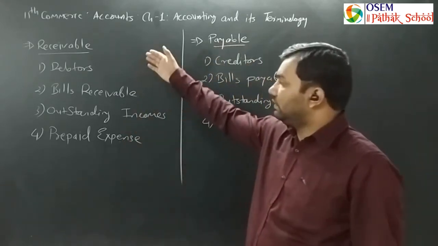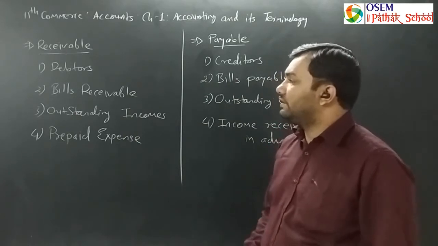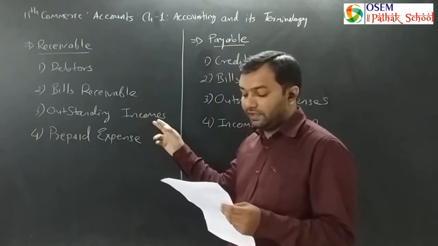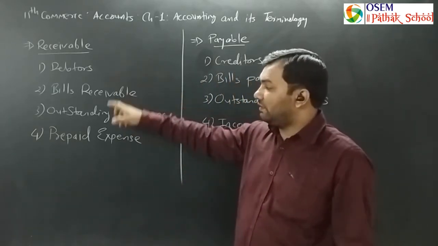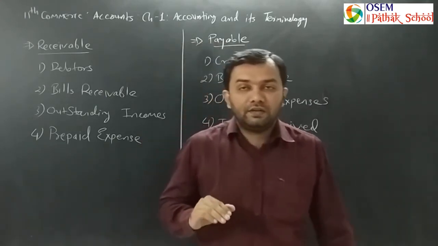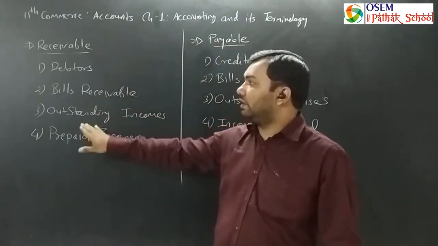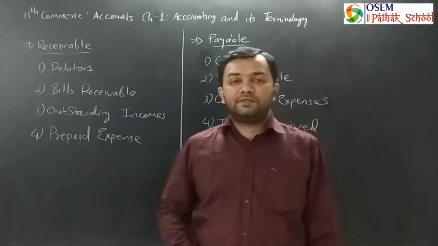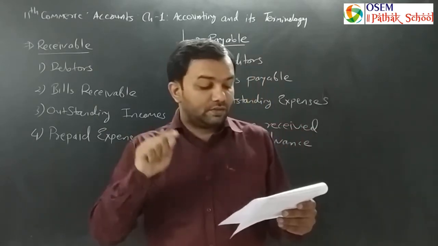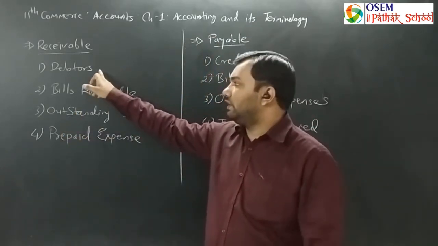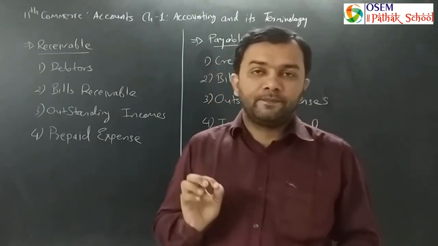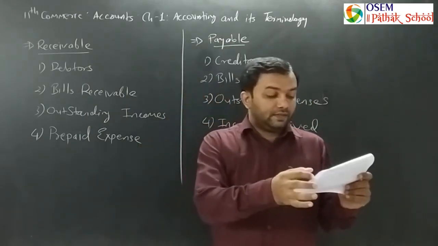There is a chart given regarding the receivables: debtors, bills receivable, outstanding income, and prepaid expense. There are four terms given on page number 17, and before that particular chart, all four terms are explained. So starting from page number 16, debtors: on your board that is point number 1, but in your textbook that is page number 16, point number 31. Debtors are given like that.